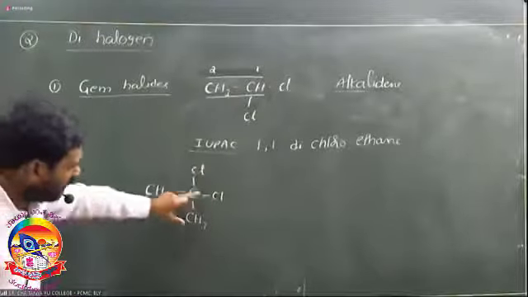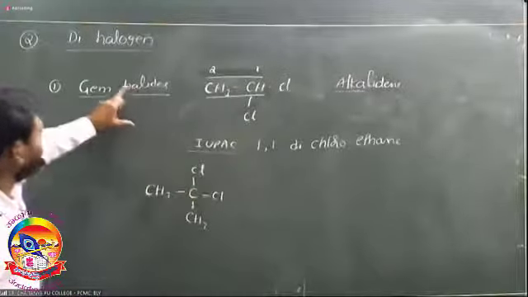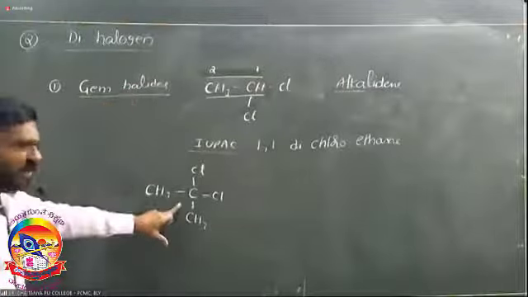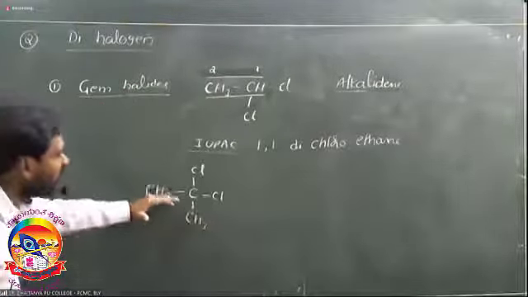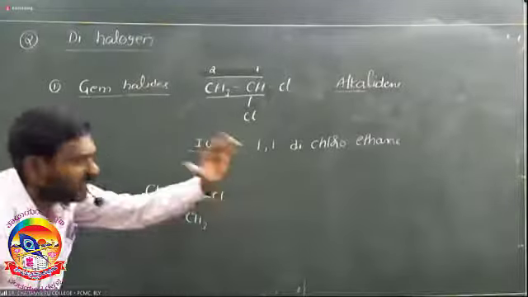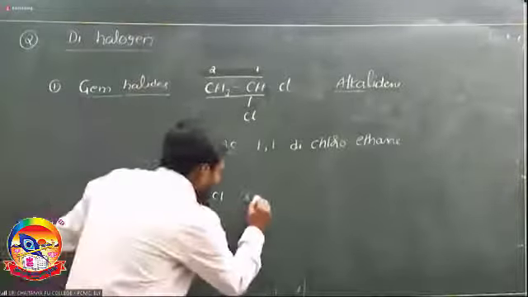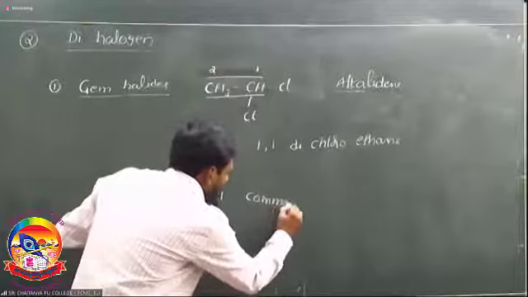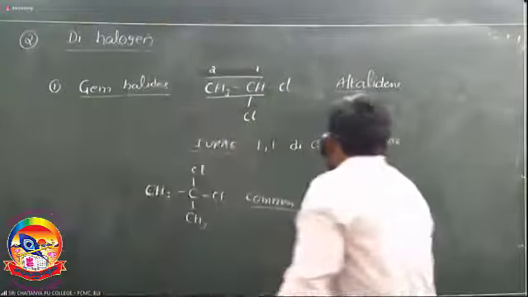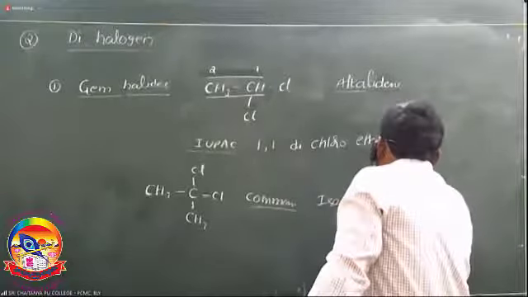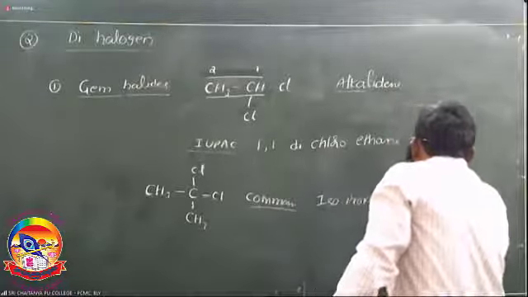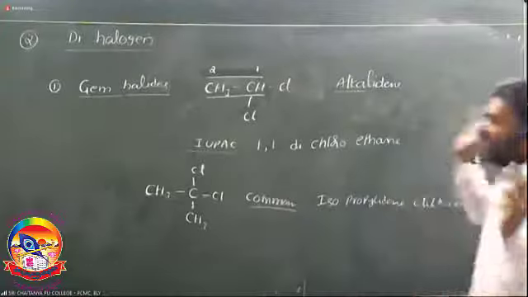Both the chlorines are attached to the same carbon, so it is gem. What is the common name? It is isopropane, so isopropylidene chloride.